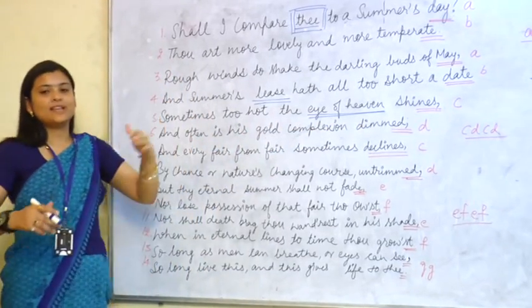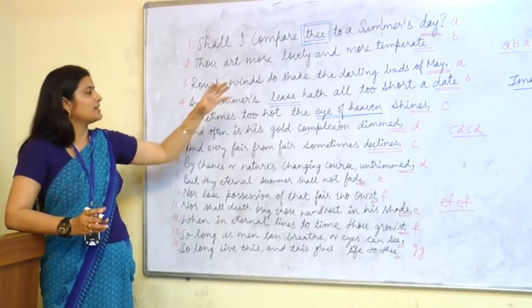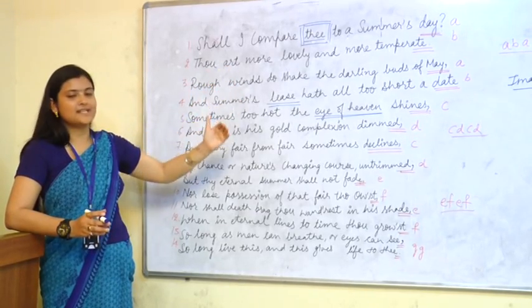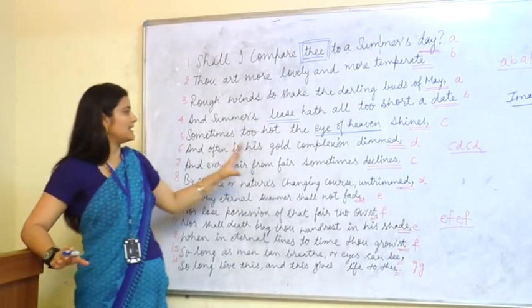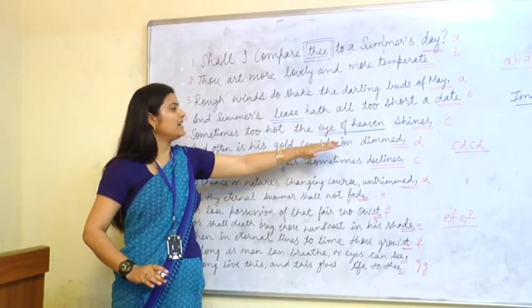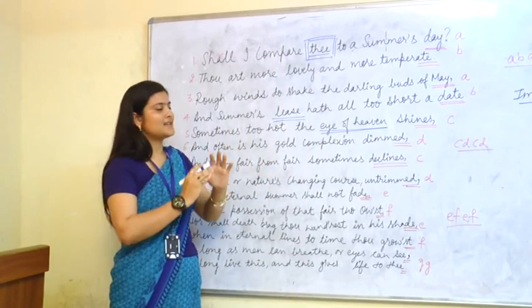Here the eye of heaven is the sun, because the sun is shining too bright in summers. And when there is pleasant weather in summers, due to the clouds, the shine of the sun is reduced. But when there is a clear sky, sunny weather, then there is nothing in which the sun's shine is lowered.